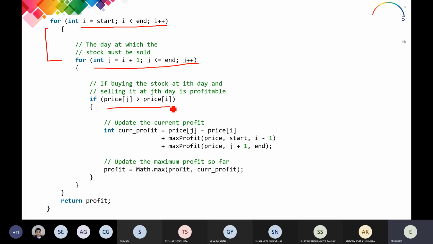This is the buying day because it starts with the first day only, and j starts with the next day, because in the inner for loop j is equal to i plus 1, means the next day.